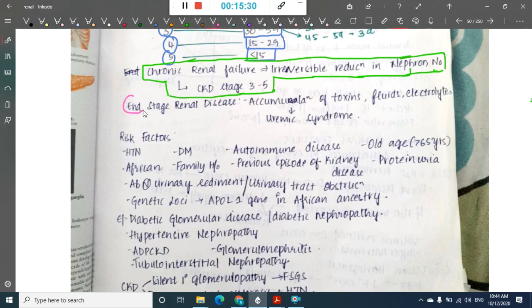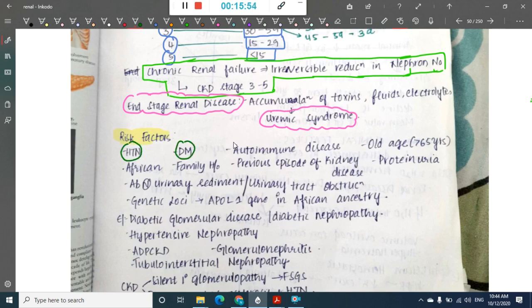In end stage renal disease, there is accumulation of toxins, fluids and electrolytes, and as a result there is uremic syndrome, which is seen in end stage renal disease. Right, now let us see the risk factors of chronic kidney disease. The risk factors of chronic kidney disease mainly include, I have already shown you all these pictures, right? It includes hypertension, diabetes mellitus.